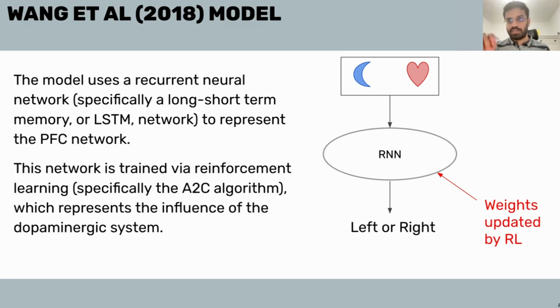And then this network, this recurrent neural network, is trained via reinforcement learning, which represents the influence of the dopaminergic system, right? So this RNN will take inputs, which are the two objects, let's say, and then say, should I say the left object or the right object? But it's not just the objects, it will also get information about its previous states, previous objects it saw, previous actions it did, and the previous rewards it got. All of that. And then, of course, it also gets access to this reward prediction error, which is then used via RL to update the weights.